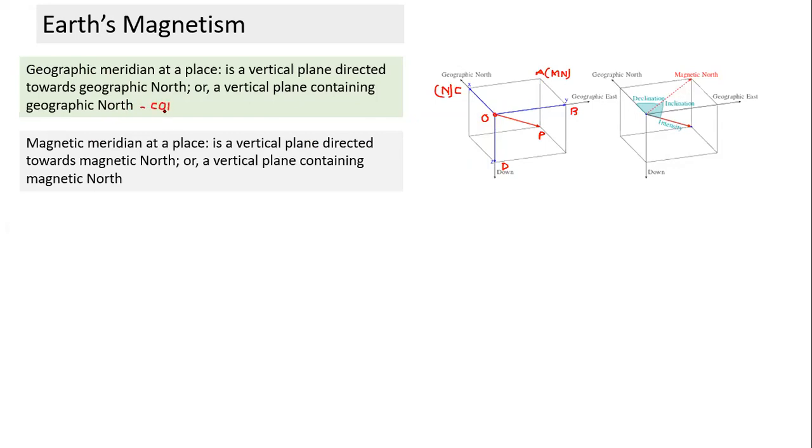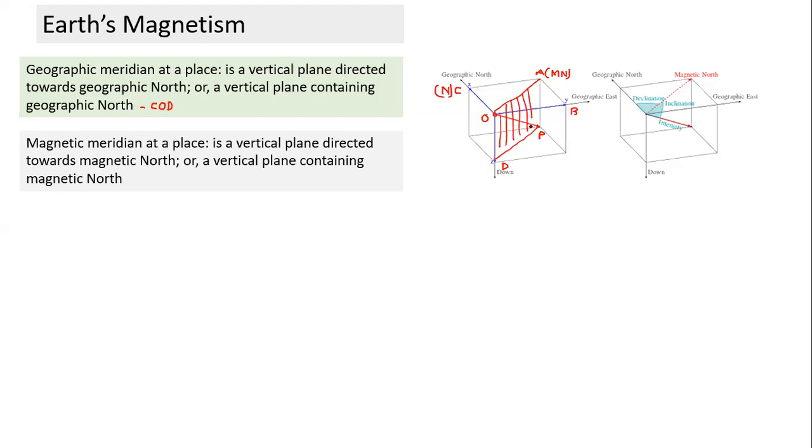And what is the magnetic meridian? Let's understand. The vertical plane containing the magnetic north. Which plane will that be? This is the plane. If I draw this plane, it is this vertical plane.